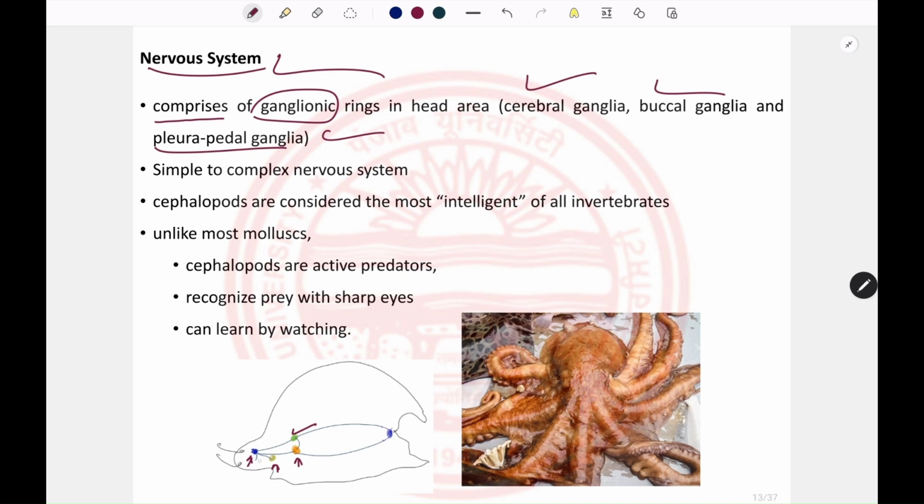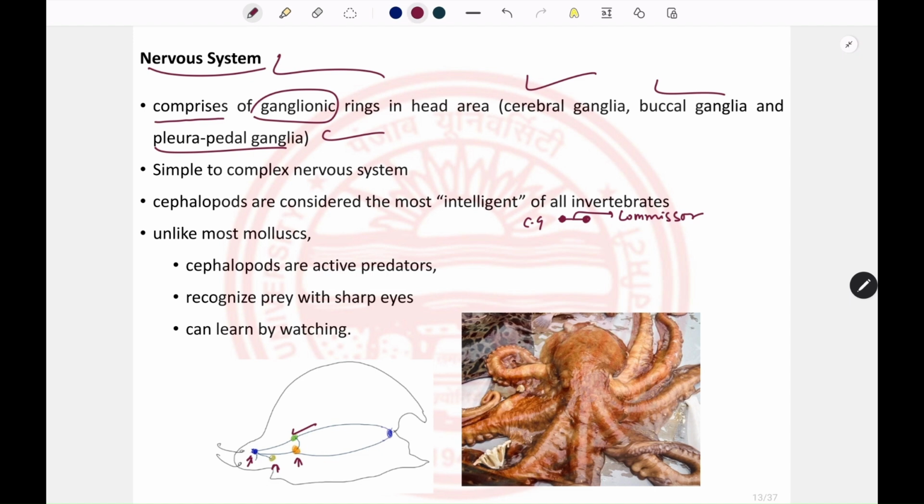These ganglia are connected with each other by a kind of connection. If two similar ganglia, like the cerebral ganglia, are joined together, that connection is known as a commissure.